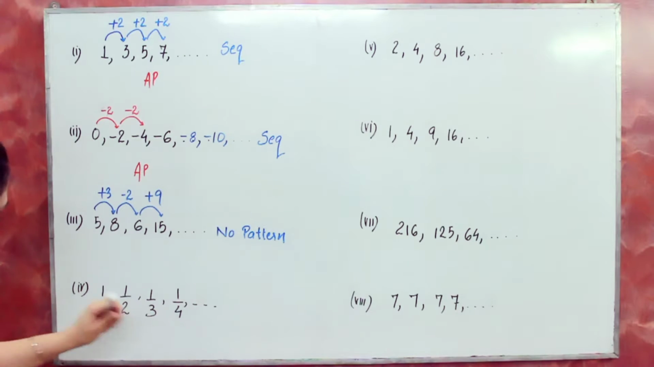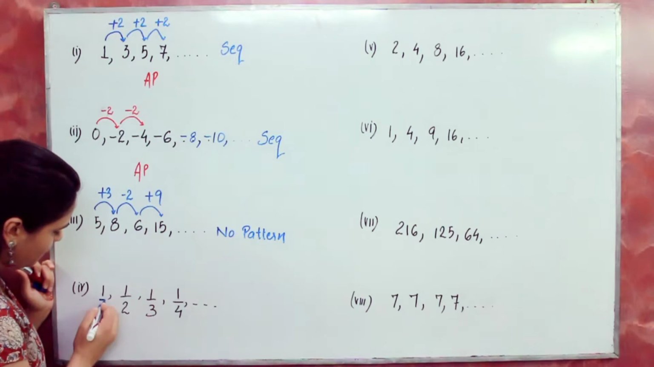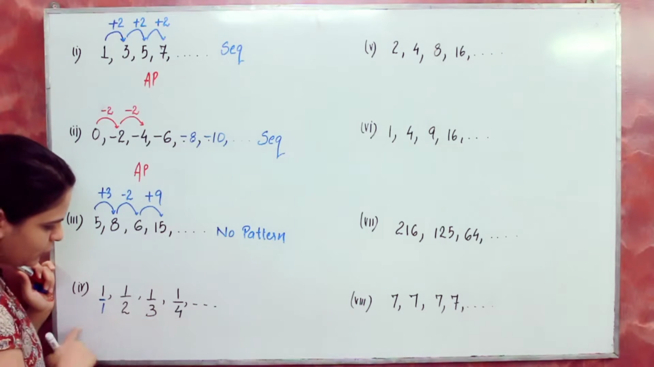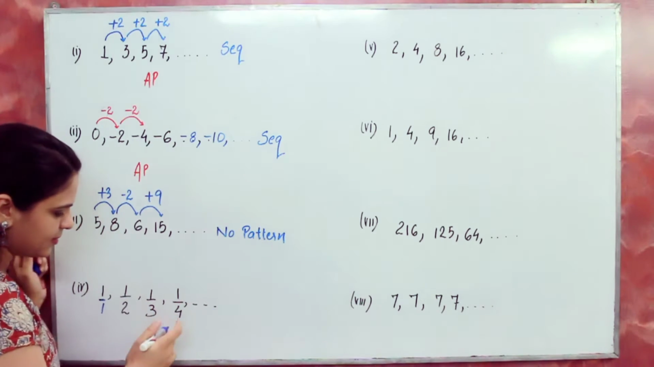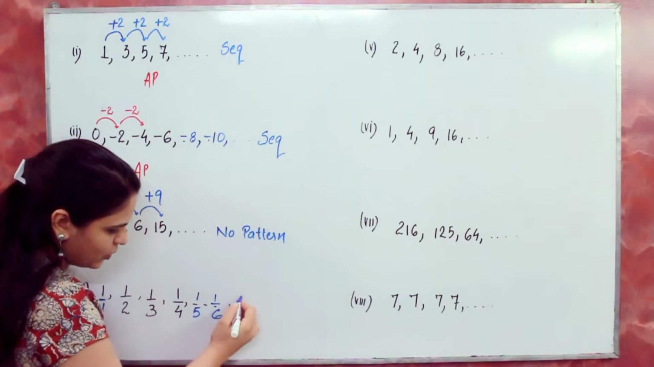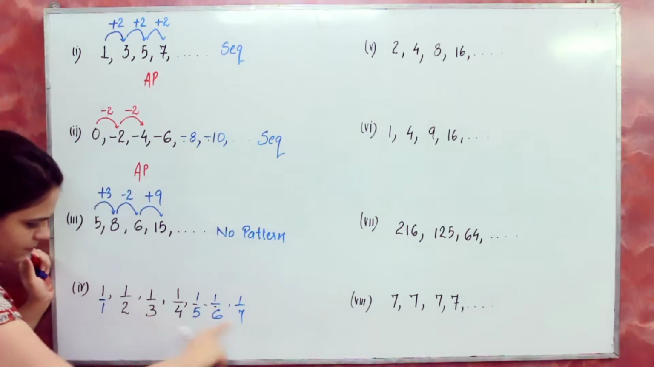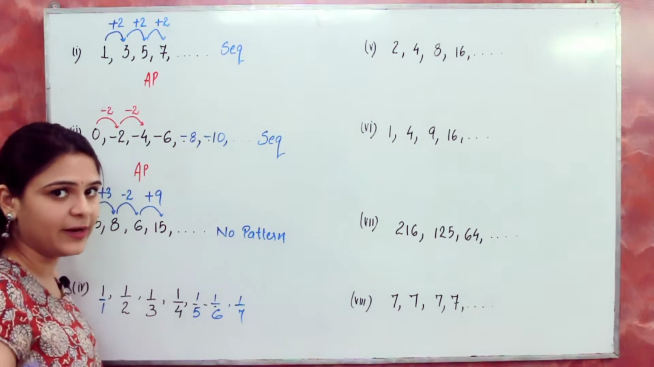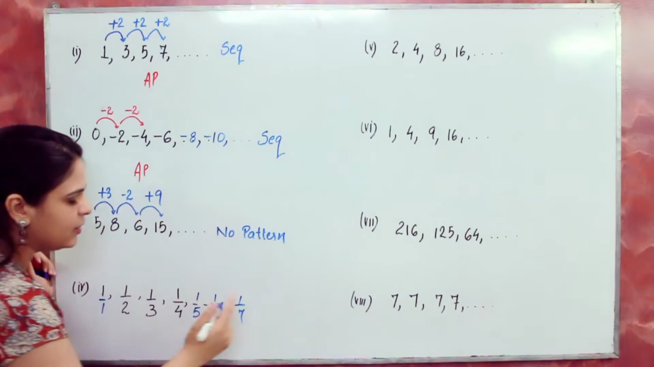Now let's check out this one. You can write this as 1 by 1. Now you can easily find the next term. The next terms will be 1 by 5, 1 by 6, 1 by 7. You got the pattern. The pattern is, in the denominator we are adding 1.